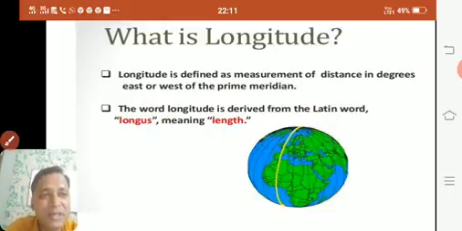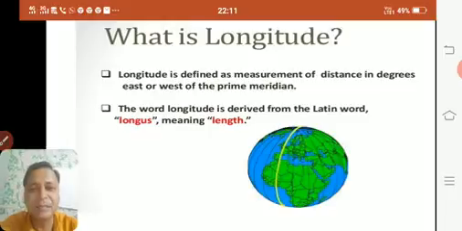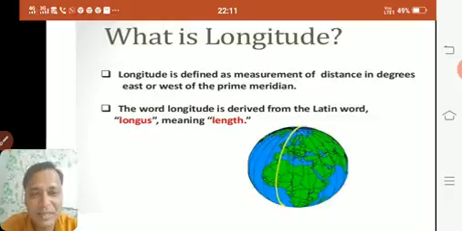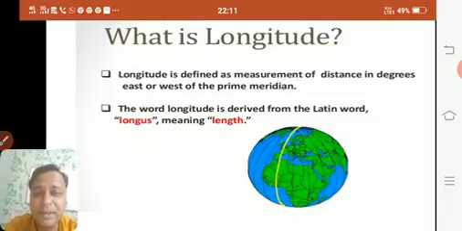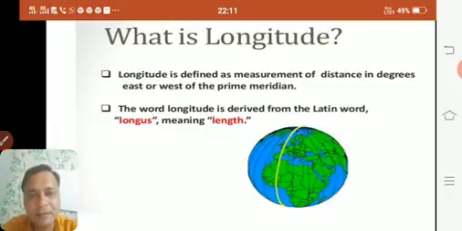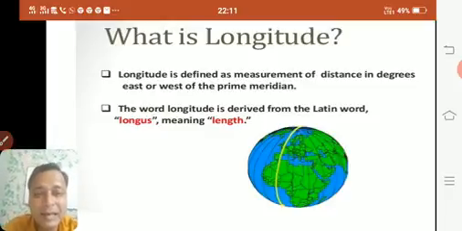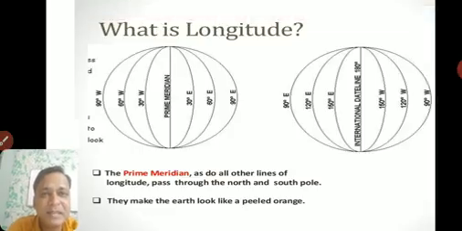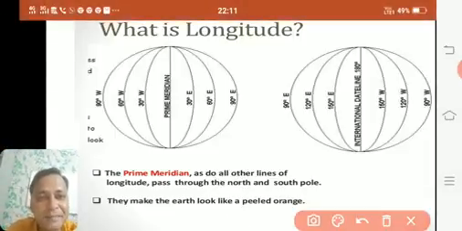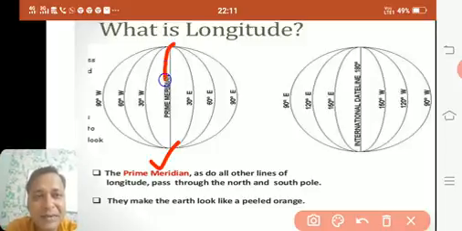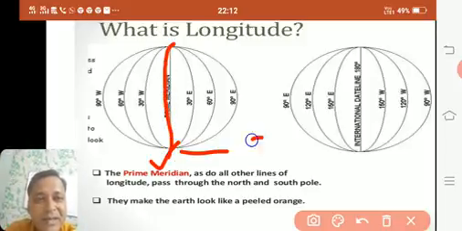Longitude is defined as the measurement of distance in degrees east or west of the prime meridian, because it is the main meridian or the center meridian. We can take all these lines as center, but we call one single line the prime meridian. From there we start at 0 degrees. The word longitude comes from the Latin word longus, meaning length, because they are lengthy from north to south. Like the equator in latitude, we have the prime meridian in longitude. The center one which we take is called the prime meridian. This will be at 0 degrees.